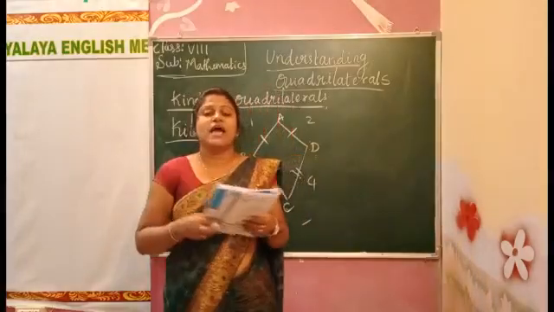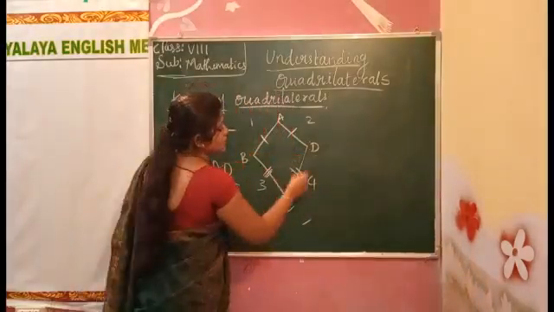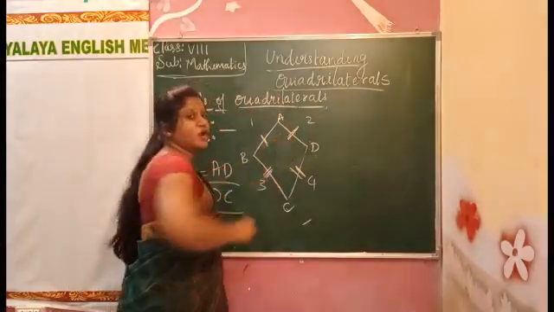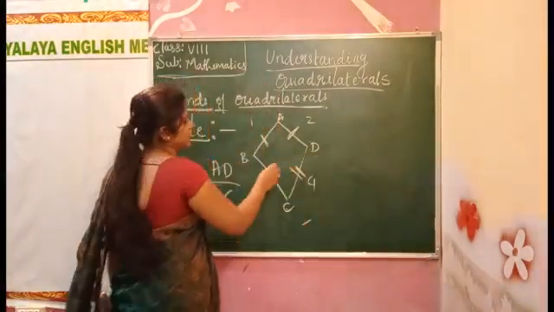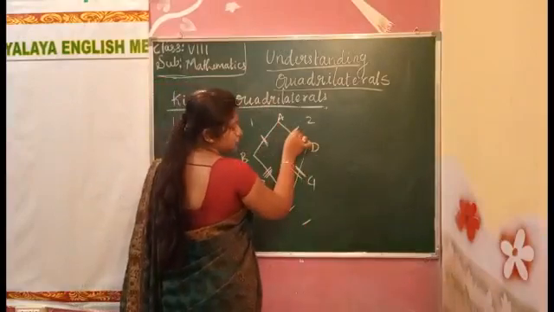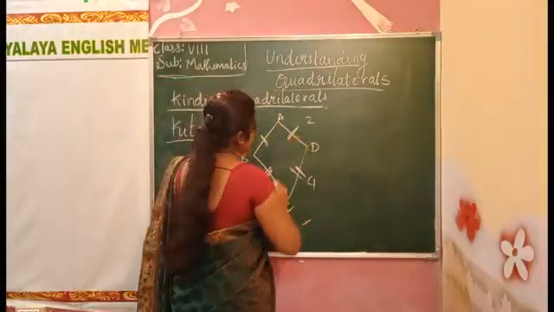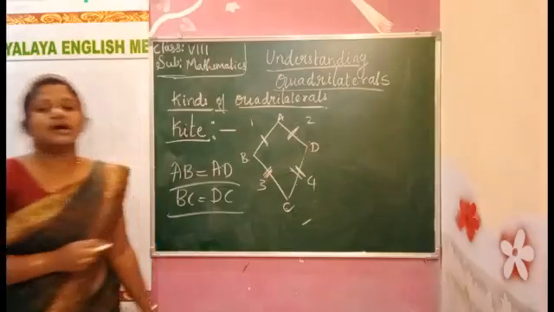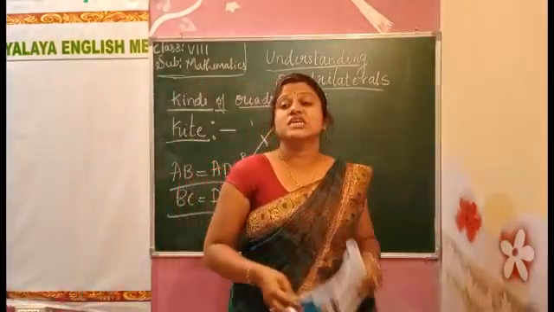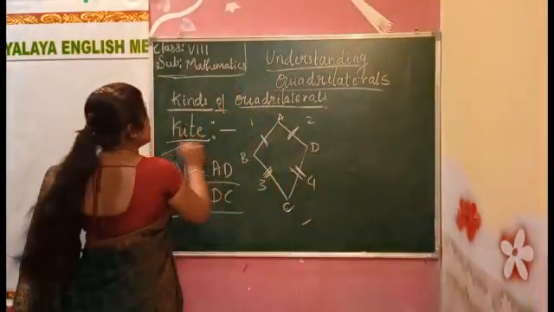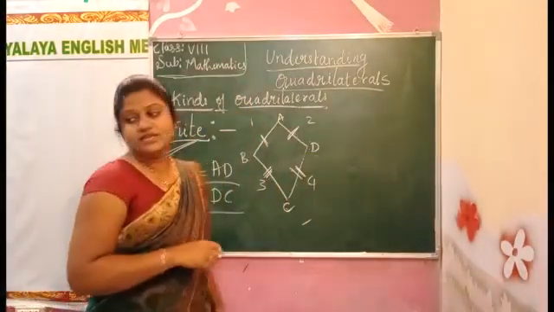The 2 consecutive sides have to be equal. These 2 are consecutive sides, so these are equal. These 2 are consecutive sides, so these are equal. We can see this in the kite.